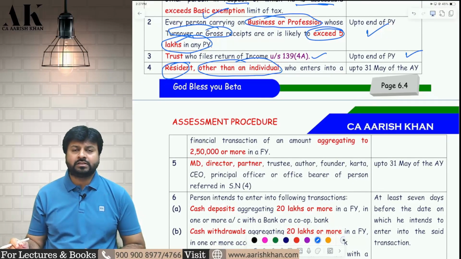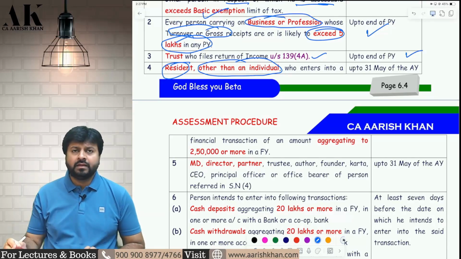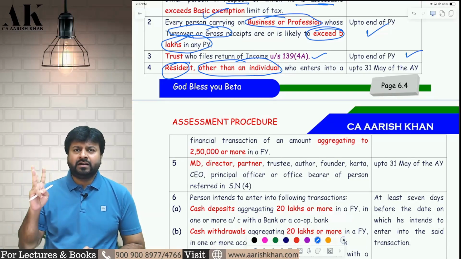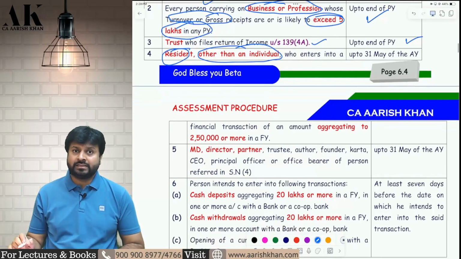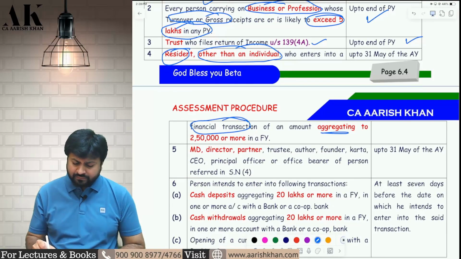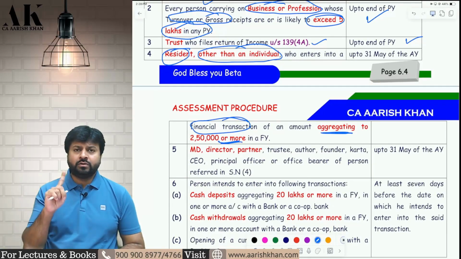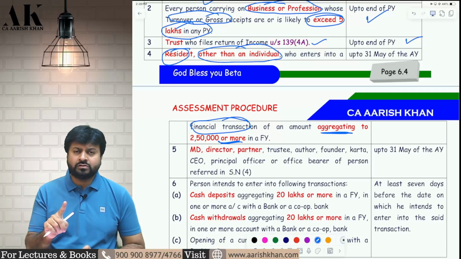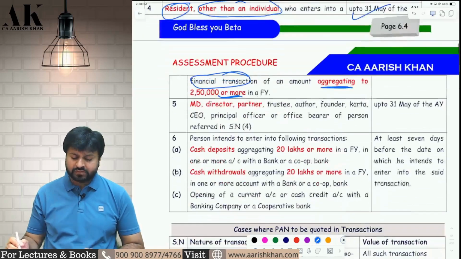Other than individual means it might be HUF, it might be firm, it might be LLP, it might be company. So any LLP, company, firm, AOP, BOI, except individual, if they are resident, and if they are entering into a financial transaction of more than or equal to 2,50,000 rupees, is liable to make an application for PAN up to 31st of May.